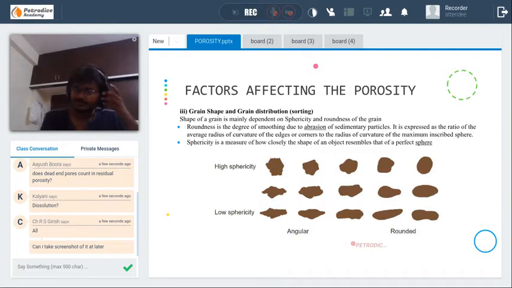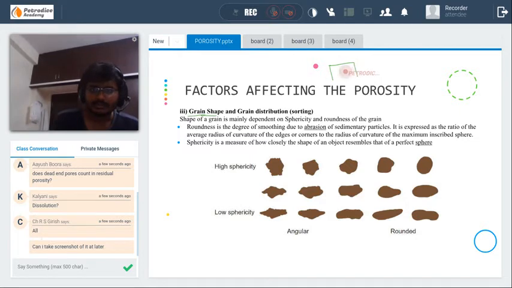The third part is grain size, grain shape, and grain distribution. See how it will depend on grain shape. Consider a formation which has circles in circles. Consider another formation which has blocks.